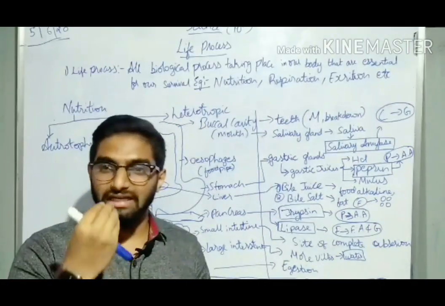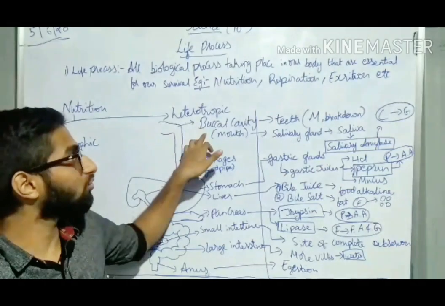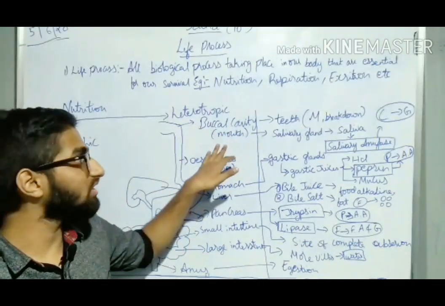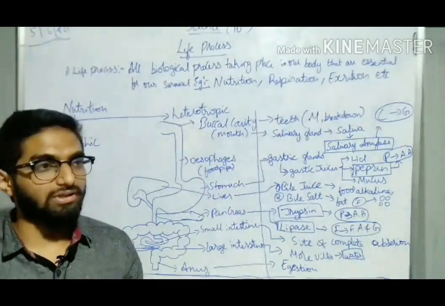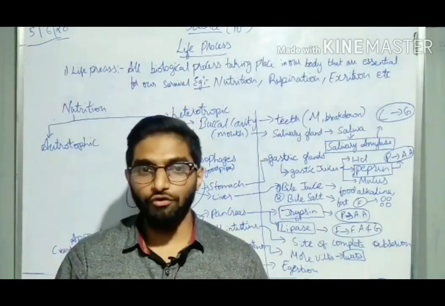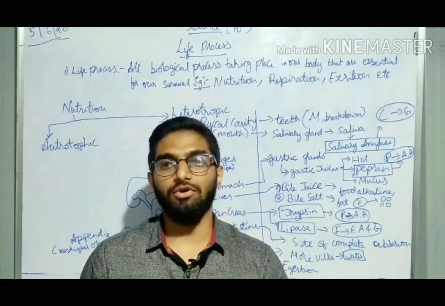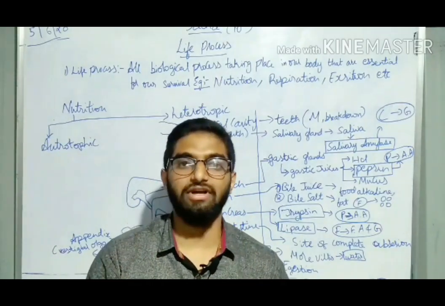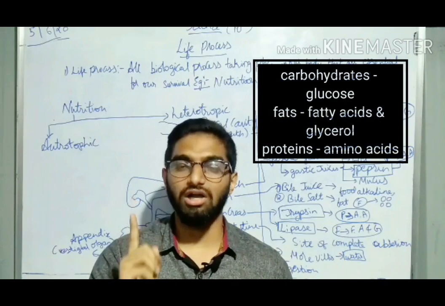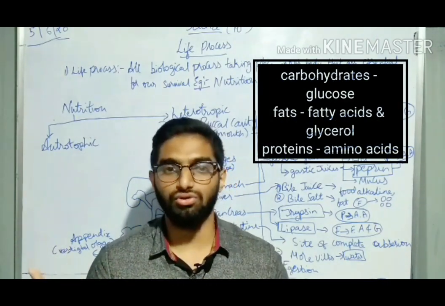When we intake our food, it first passes through the buccal cavity, that is your mouth. Now, what happens in our buccal cavity? Let's take this as a story. There are three main foods that have to be simplified. First is carbohydrates, which have to be simplified into glucose.